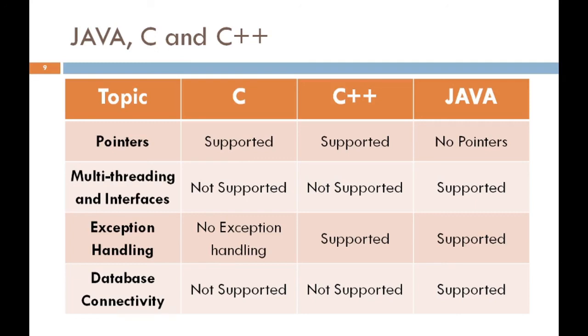Multi-threading and interface: C and C++ do not support multi-threading and interface, but Java does. These are the main features of Java which increase its performance. Now, exception handling. Exception handling is a mechanism used to find and handle errors in a proper way. C does not support exception handling. C++ supports exception handling, but Java supports it in a proper way.